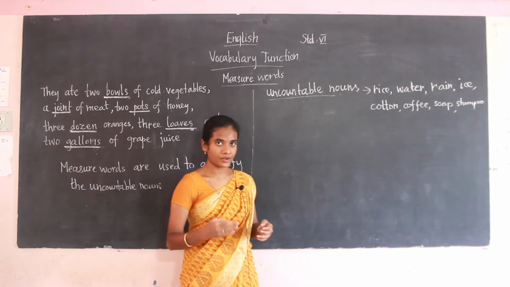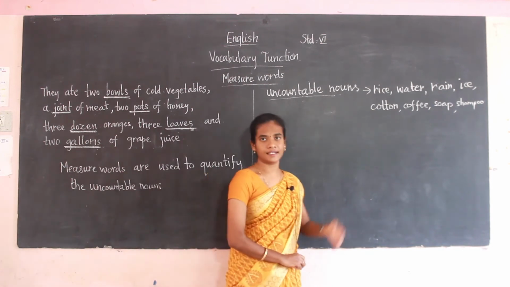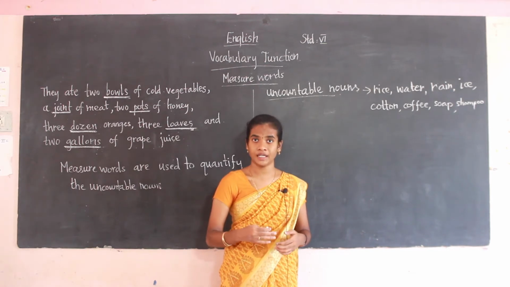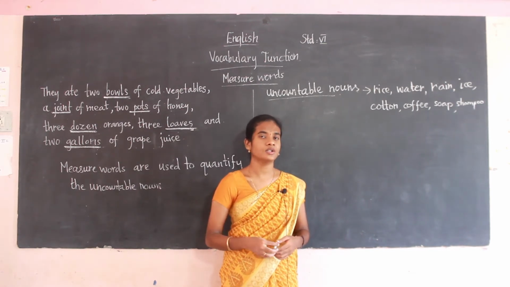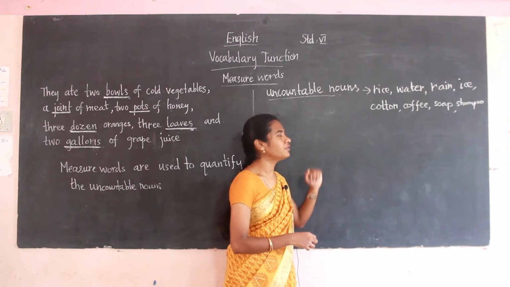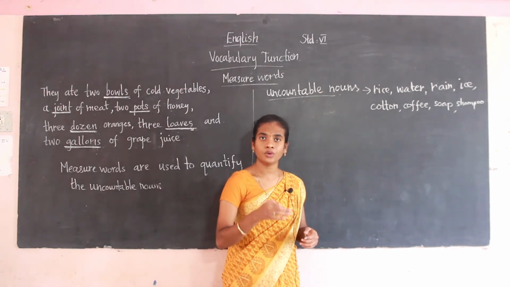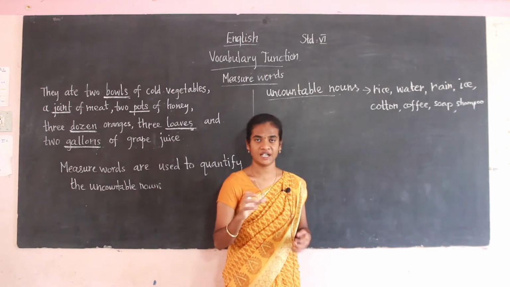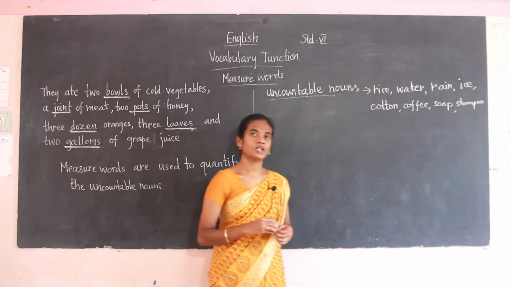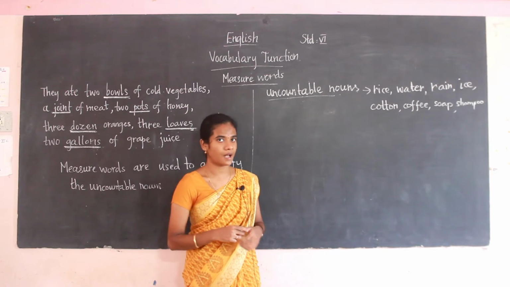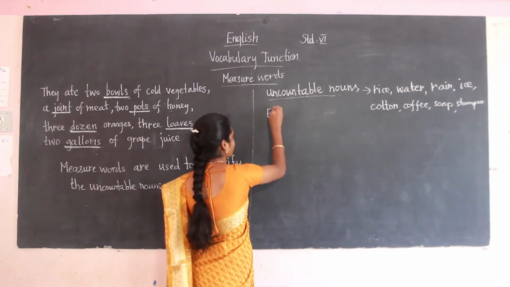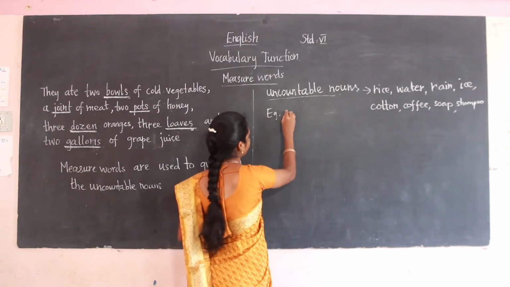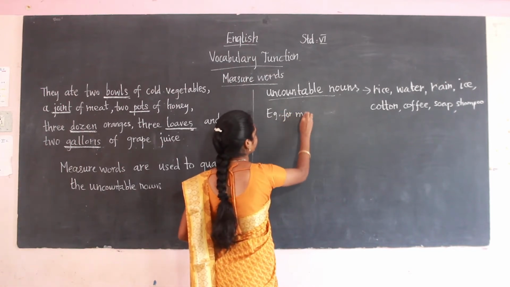When we are talking about the uncountable nouns such as these examples, it is common to use the measure words to indicate how much of the substance you are referring to. For example, if you want to quantify water, we will be using a measure word. Now you will come to understand by seeing the examples. For this, I am going to write the examples of measure words.